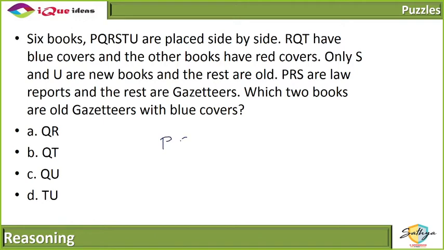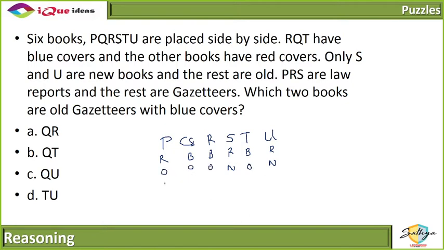So P, Q, R, S, T and U. R, Q, T have blue covers and the others have red covers. Only S and U are new books. That means the rest are old.